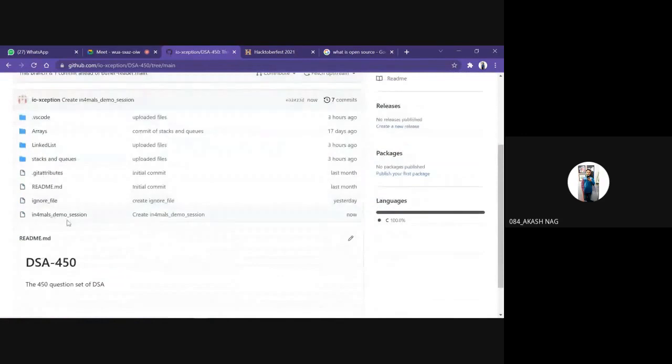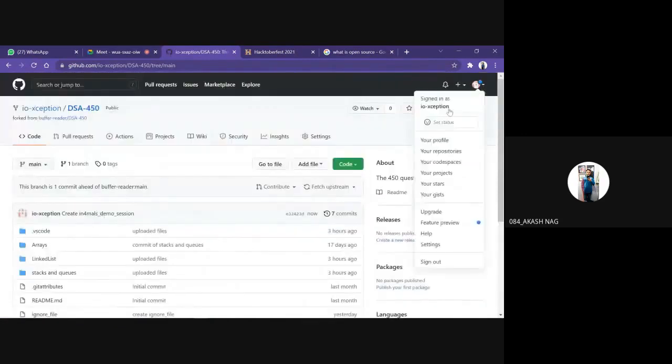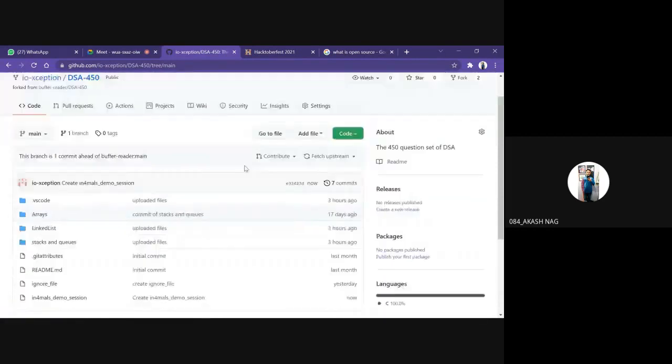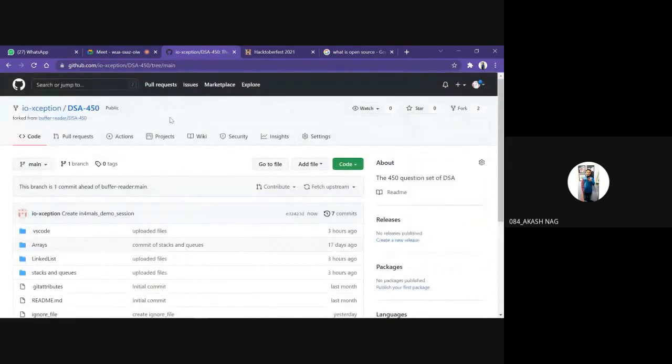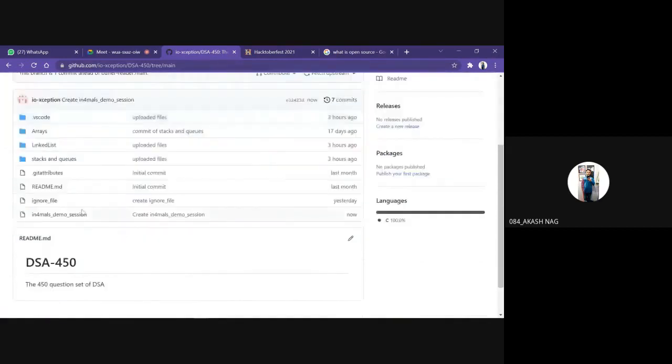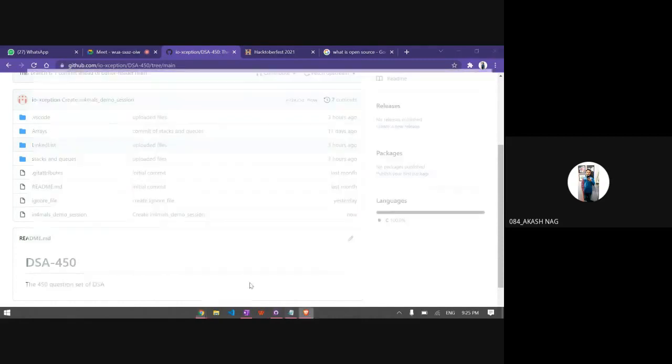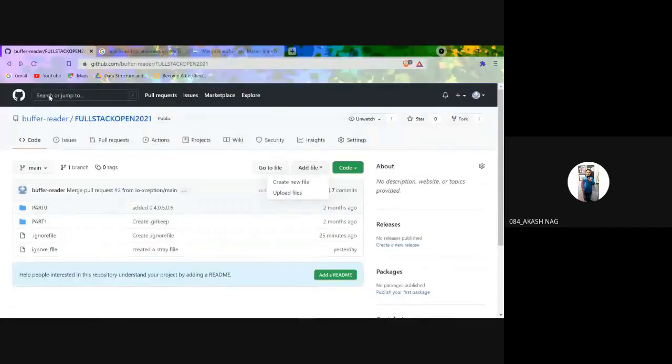Okay. So see, informals demo session has been created for my user, that is IO exception. Keep in mind that I'm doing all these things in my user IO exception, but actually the repository is Buffer Reader's. My other account Buffer Reader, I have created the repository in Buffer Reader. So will this change reflect in the Buffer Reader's account? No. See, this is the Buffer Reader account.